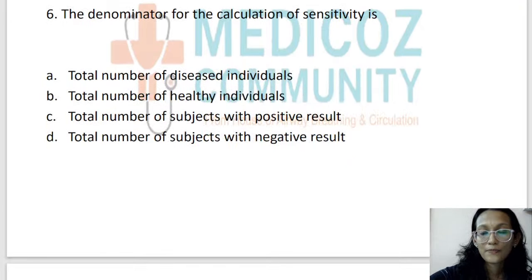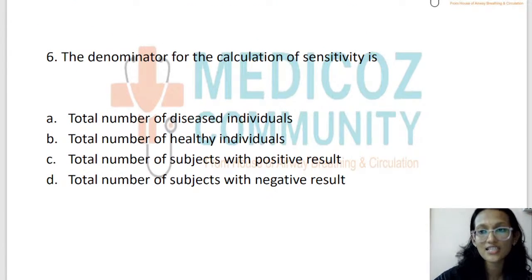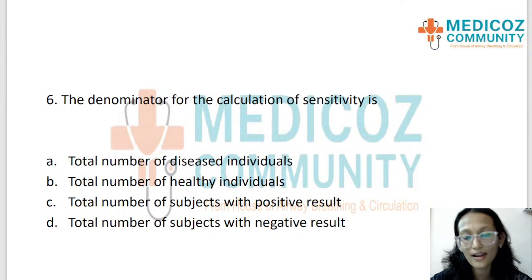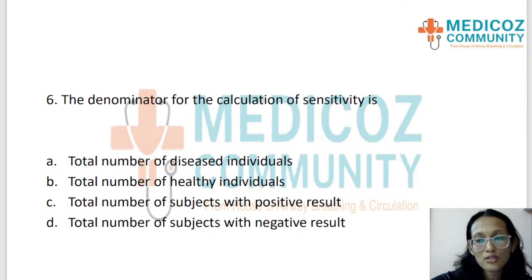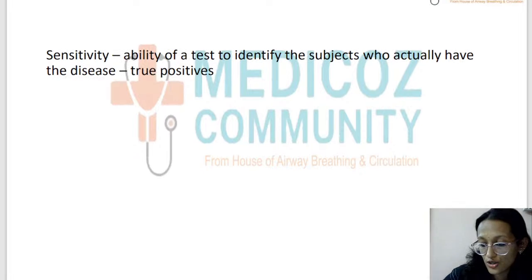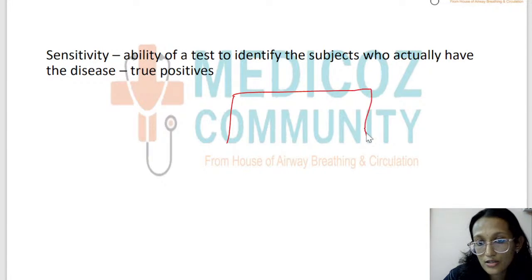So in order to understand this concept, you know that sensitivity, specificity and so on are terms that you are very familiar with but often get confused as to what the formula is and how to go about answering. So I'm going to make it very simple for you. In order to understand it, we first have to draw the 2 into 2 table. This is the table that we draw in order to understand sensitivity and specificity.